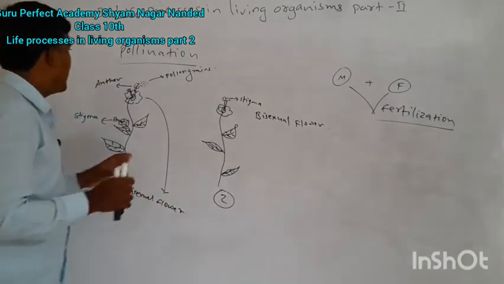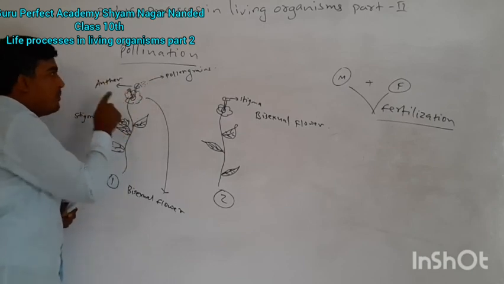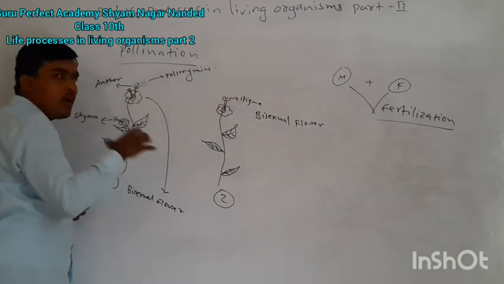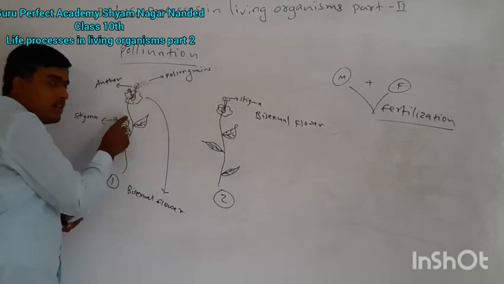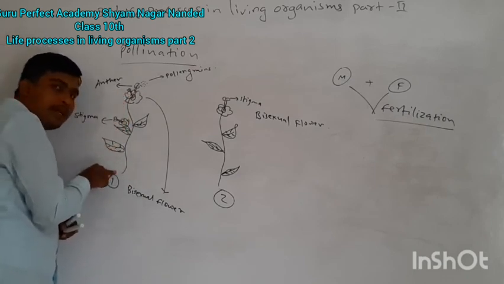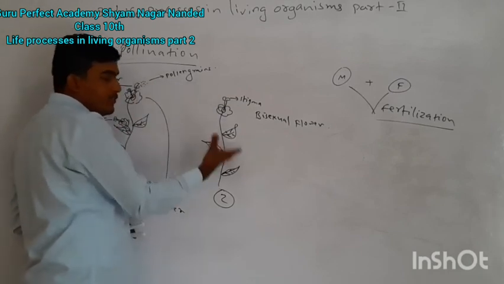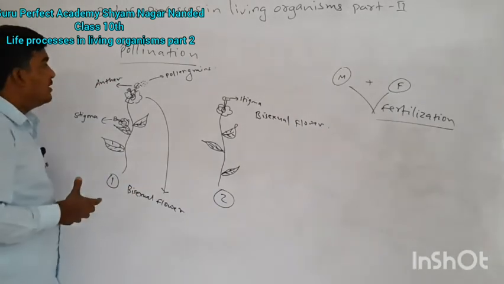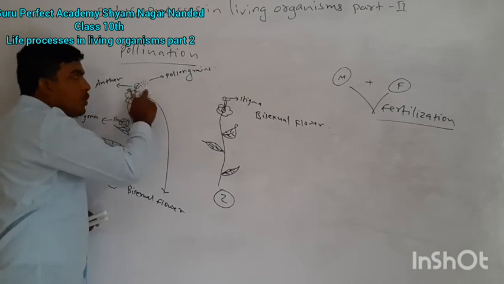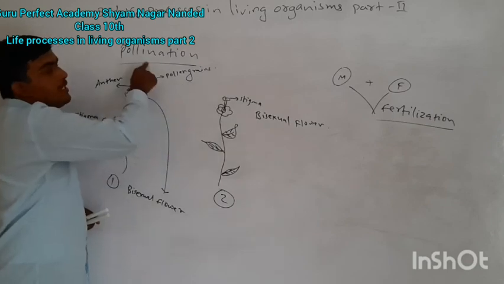Pollination, how can we define? Look here. Transfer of pollen grain from anther to stigma of the same flower, or a different flower of the same plant, or a different stigma of a different plant. Okay, transfer of pollen grain from anther to stigma, that is called pollination.